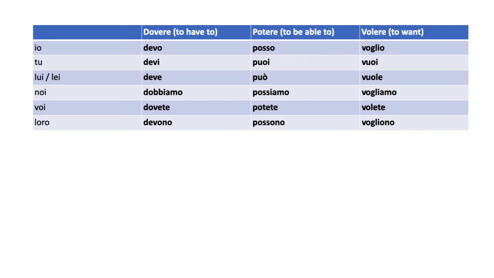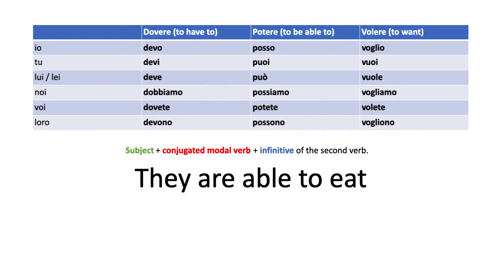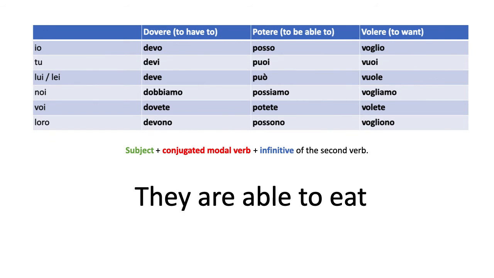A second example. Again, here we have our table, here we have our structure. And I want to say they are able to eat. So what do we start with? We start with they. How do you say they? In Italian, you say loro, right? Then you look for the loro form of the verb potere, the one in the middle of the table, right?